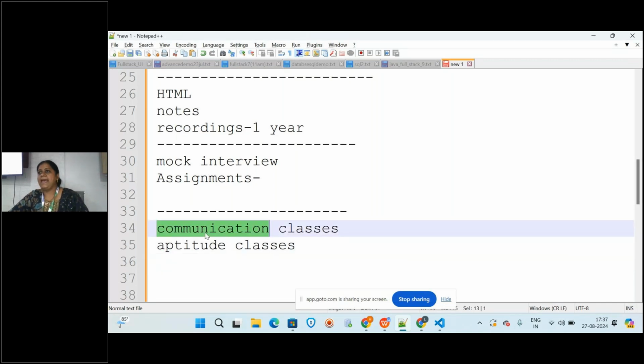As I said, from the beginning day you will not have all of this; you will have only one module, because at a time it is difficult. After the first module completes, after about 1.5 months, we will start these classes. Not every day, because it will be hectic for you. So we will give 2 days of communication and 2 or 3 days of aptitude. Based upon your free time you can join, and you will have both online and offline mode, anything you can join.